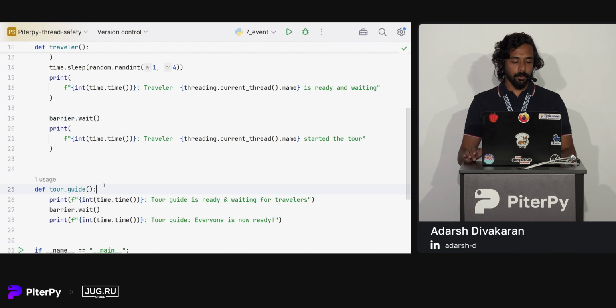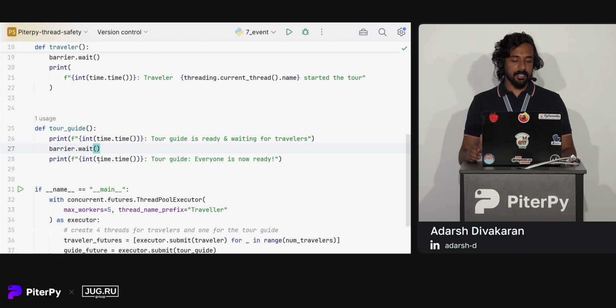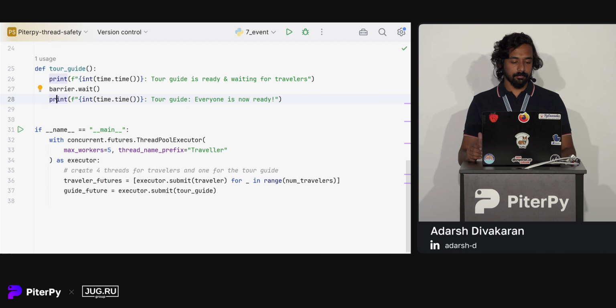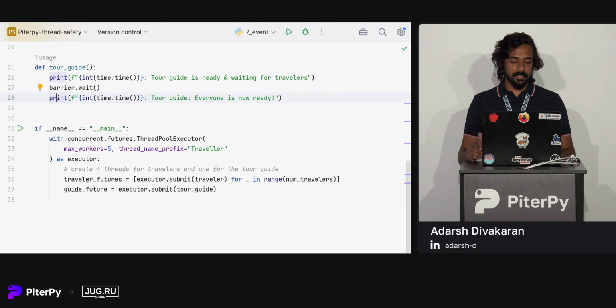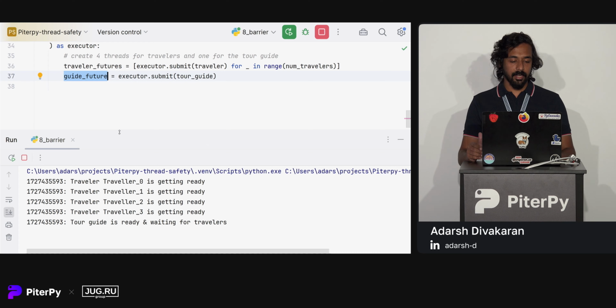Similarly, for the tour guide we have the same thing. The tour guide is ready from the start. There are no delays. The guide is initially waiting. So we have wait conditions in 2 sections of our code. Collectively, there should be 5 threads hitting the wait condition so that our code can proceed to the next statement. We are creating 4 threads for travelers and 1 for the guide. Let's see what happens when we run that.